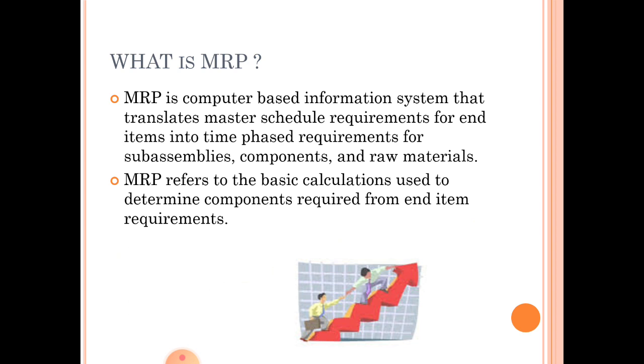So it starts by looking at the end products and breaks them into smaller ones. For example, if you take a car as an end product, it has parts like engines and tires, and within the engines there are many parts. So material requirement planning goes into detail on all of those. So in short, material requirement planning refers to the basic calculations used to determine how many components are required for end item requirements.